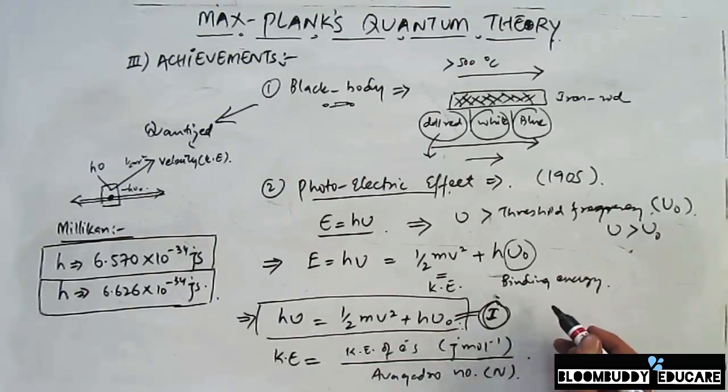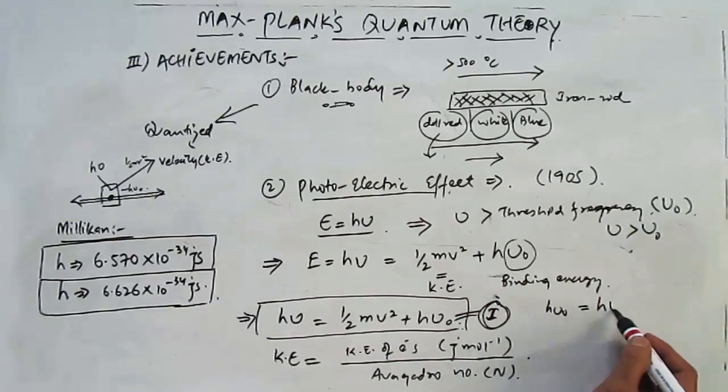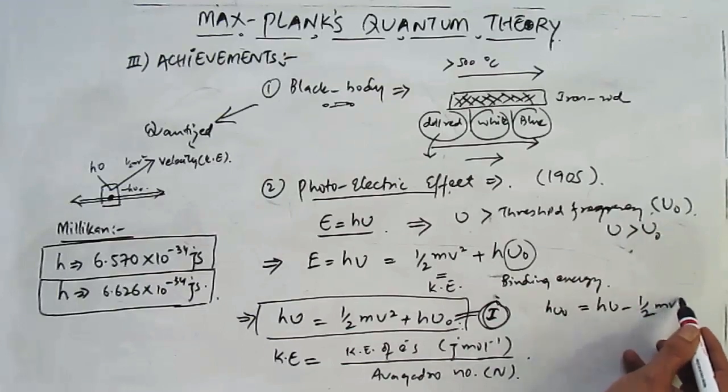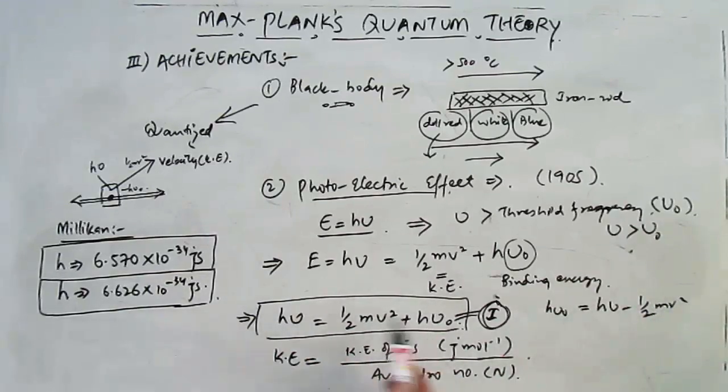For example, if I have to calculate h nu naught, it will be equal to h nu minus half of mv square. Simple. You just have to transpose the terms, and this kinetic energy can also be calculated by half of mv square.